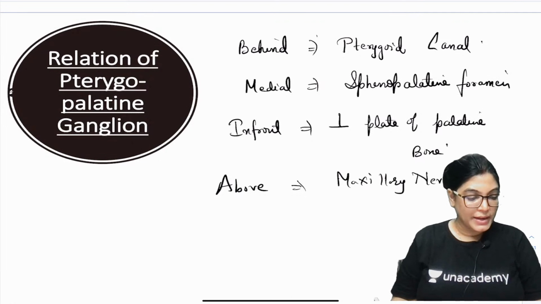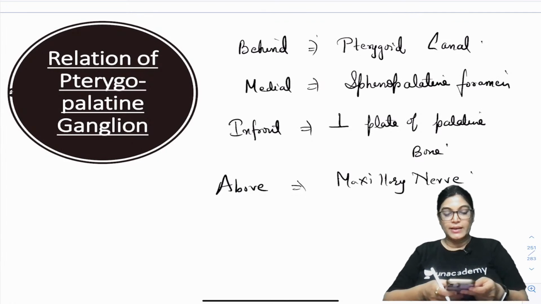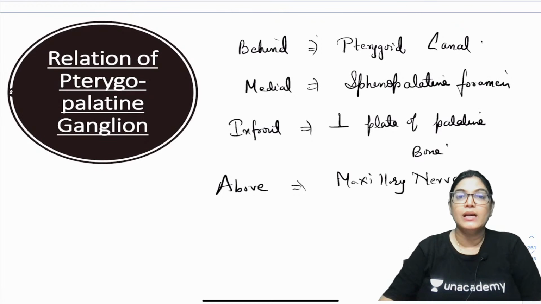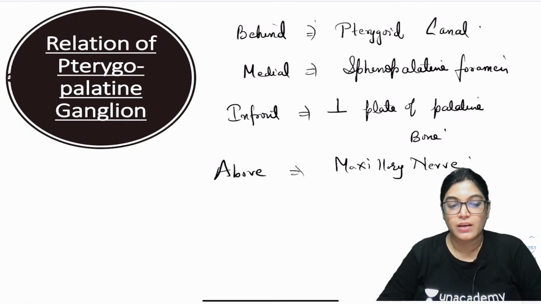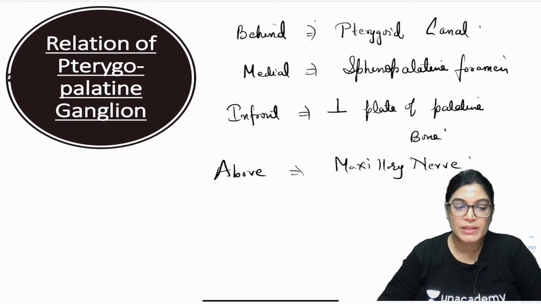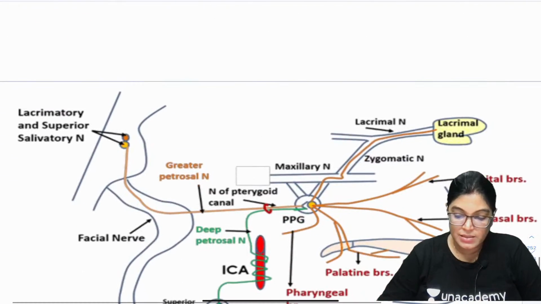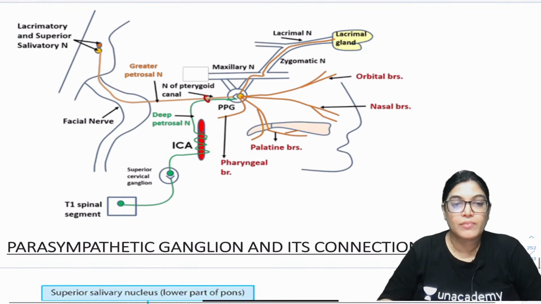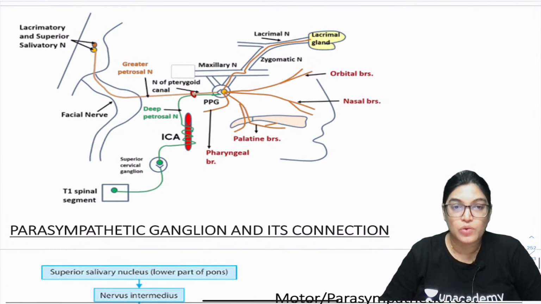Now, the next important point which we have to know is the root. So, like when we have discussed the otic ganglion, there also we have seen the sensory root, motor root and motor, parasympathetic and the sympathetic. So, all these three roots we will discuss here. Firstly, let me show you this diagram and then I will show you the flow chart for it.